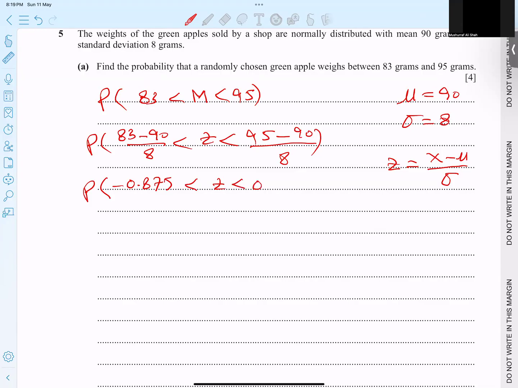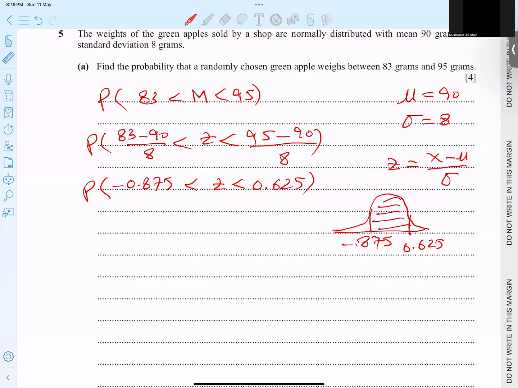So 0. Wait a minute. It is 95. Hold on. This is 95 minus 90. Yeah, it's coming 0.625. Now, students, do you know what to do when one value is negative and one value is positive? One value is positive 0.625. Wait a minute, let me write again: 0.625, and one value is negative 0.875.